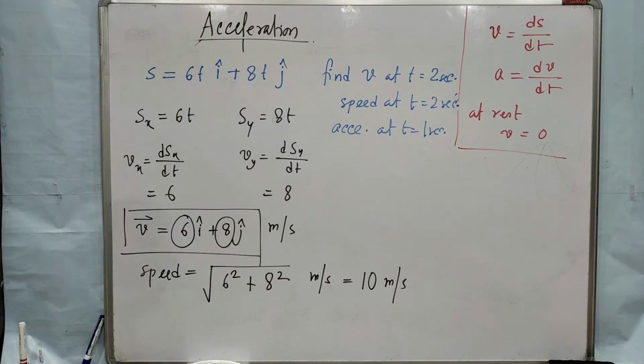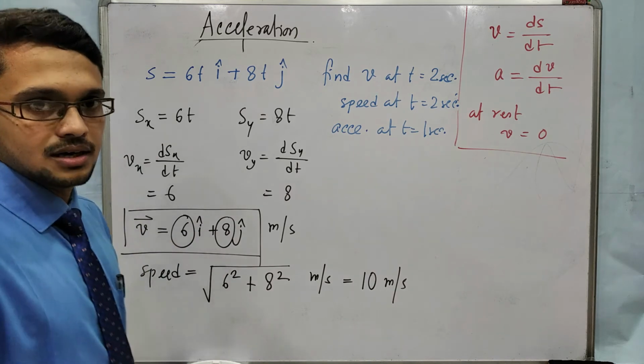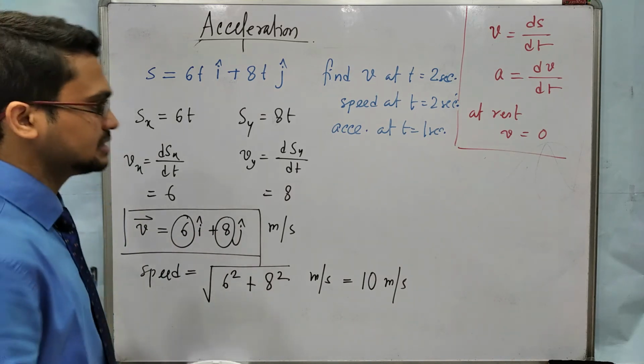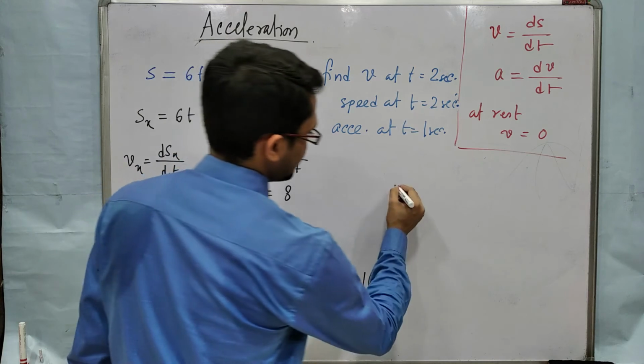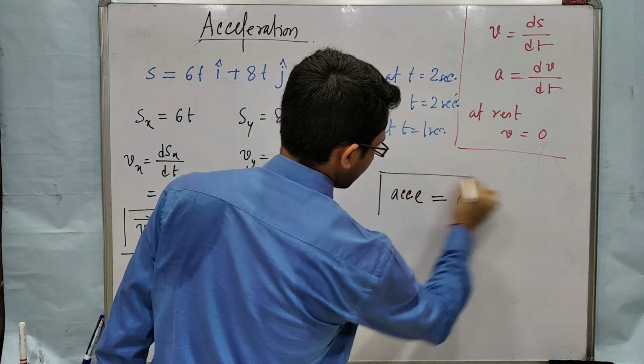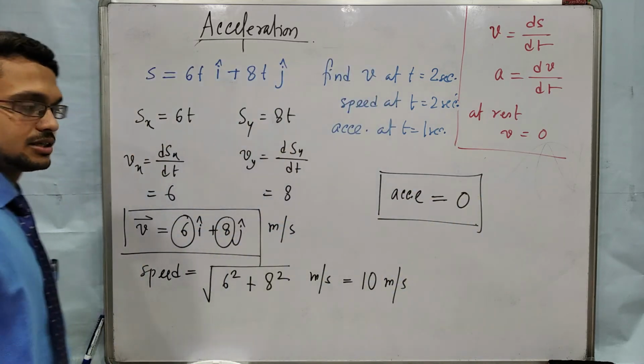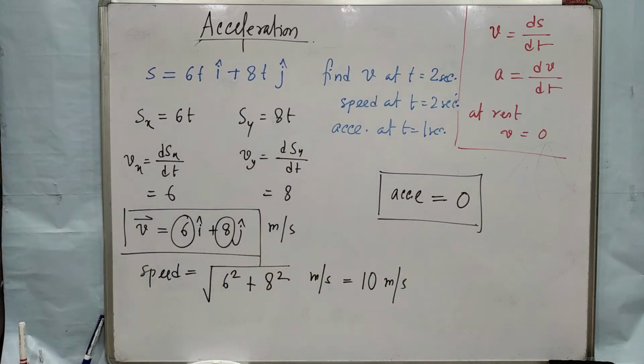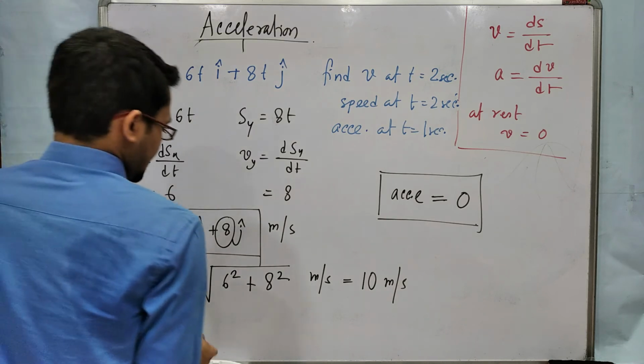Okay, and acceleration. So velocity is independent of time, so there is no acceleration. Velocity is independent of time means time is increasing but velocity is not changing. Not changing in velocity means acceleration will be 0. At any time acceleration is 0. Understand? Next.